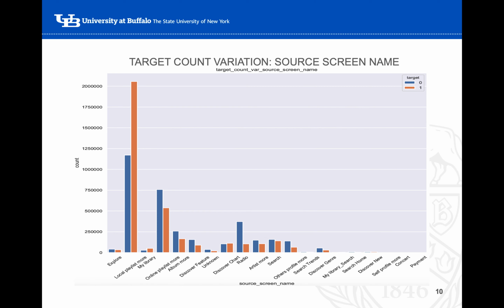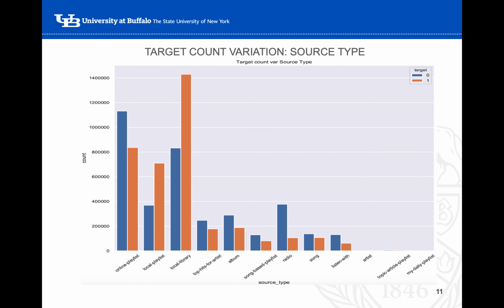In this graph, we can see that users listen more from their local playlist than from other sources, and the chances of repeating any song is quite high. Users also prefer to listen from online playlists, and the chances of listening to songs only once is slightly more than the chances of listening repeatedly.